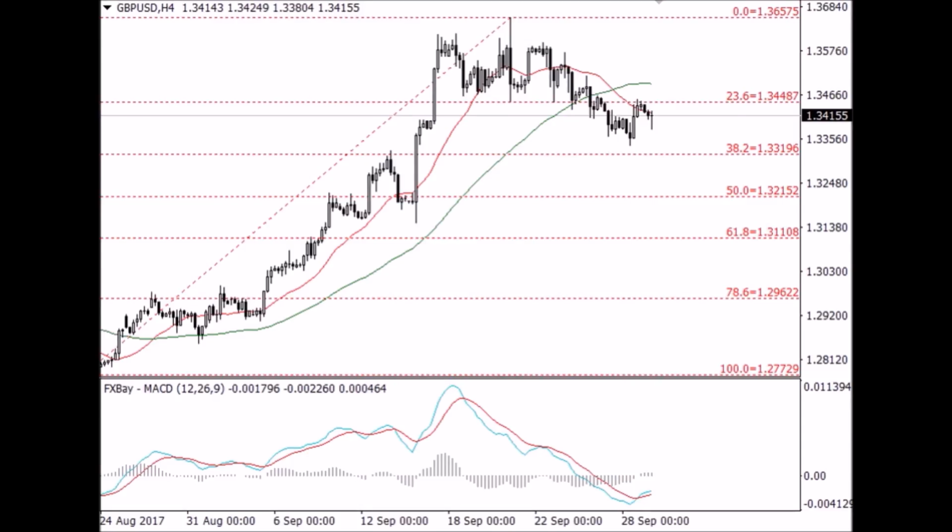Meanwhile, GBP/USD rose higher, up 0.34% to 1.33429 on Thursday, after Bank of England Governor Mark Carney said in a speech on Thursday that Britain's economic prosperity will depend on the deal made to leave the European Union. Carney added that stable inflation is the best contribution that monetary policy can make to the public good.